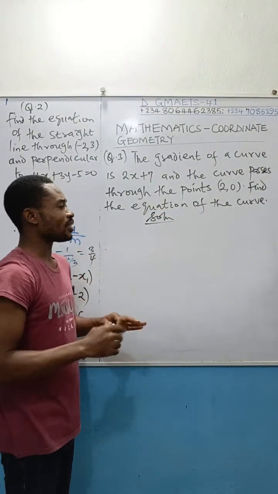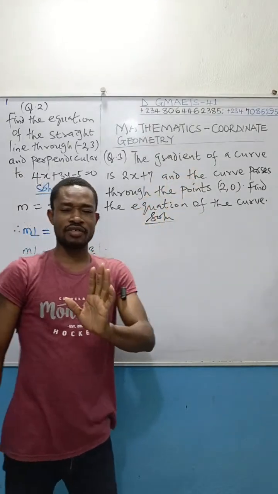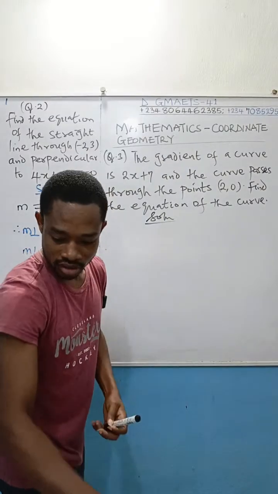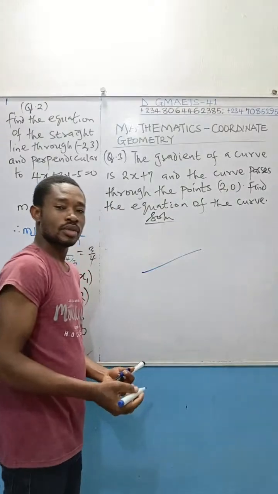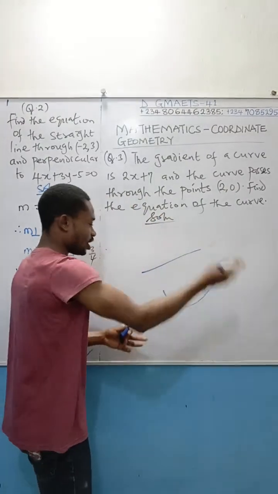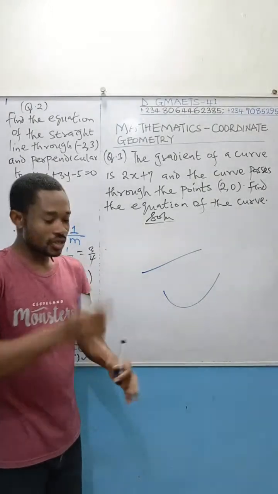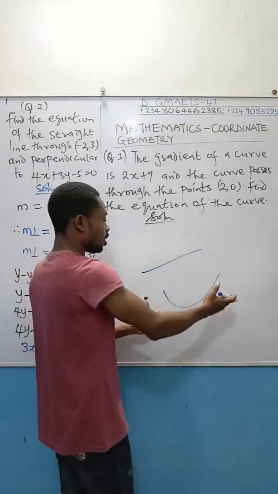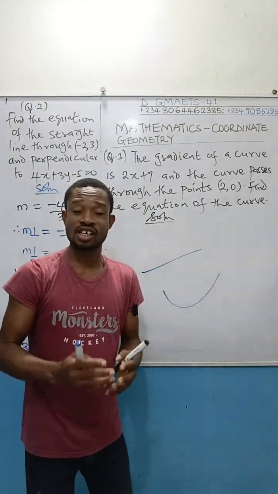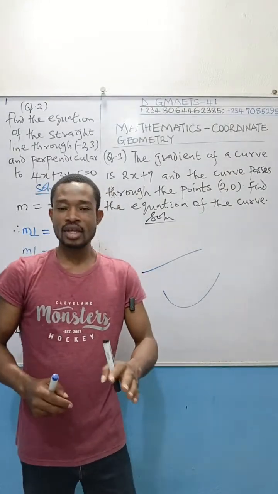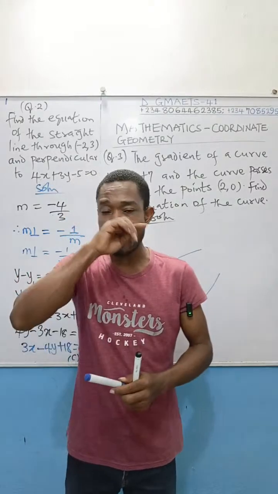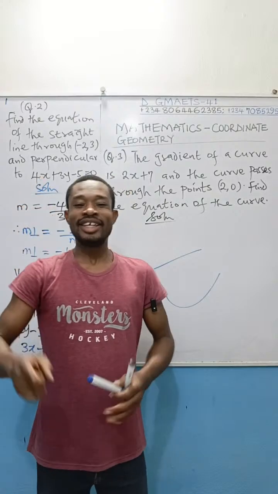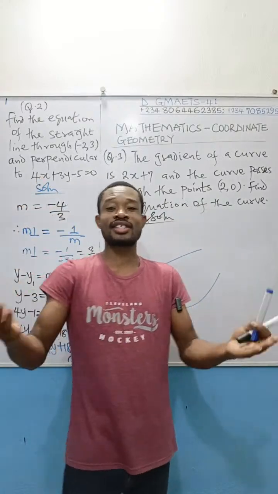Now, you want to understand that the gradient of a curve has been given to you. A curve is different from a straight line. A straight line is something like this, as we know. A curve goes any way you want to draw it, not a straight line. We were asked to find the equation of a curve. How do you differentiate the equation of a curve from the equation of a straight line? Like I told you earlier, in the equation of a straight line, the power of x and y must be 1. It is a polynomial of degree 1 in x and y, meaning their powers are 1.